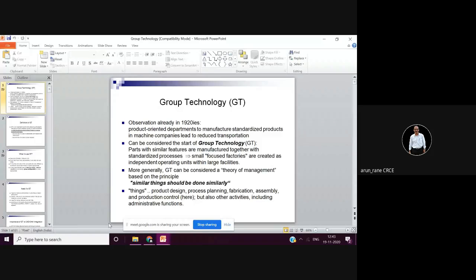So the principle is this, that it is based on the principle that similar things should be done similarly. Similar things like similar in weight or similar in shape. Then if it is a round component, again we divide it into light, medium and heavy. Light components we can further divide into watch components. Heavy components you can divide into rolls, big rolls. So for that layout, you will have to have a heavy machine shop, you will have to have EOT cranes, heavy lifting equipment, heavy material handling equipment. So that's why group technology is important.